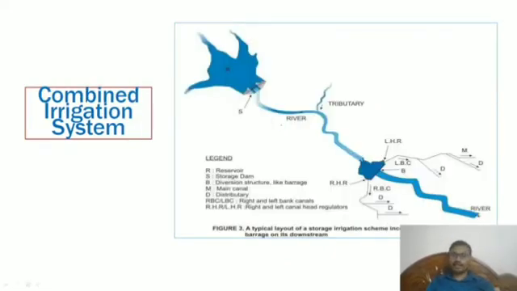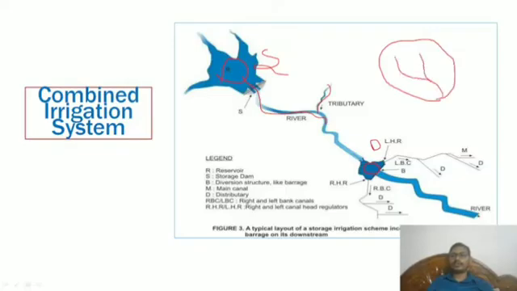And now coming to combined; now you people can understand what combined is. Combined means one part comes under direct and another comes under reservoir, that is storage. So storage, direct, combined. Here there is a reservoir and it is flowing, with some tributaries. As I mentioned, a watershed has a main river, with tributaries for that, and again small tributaries.